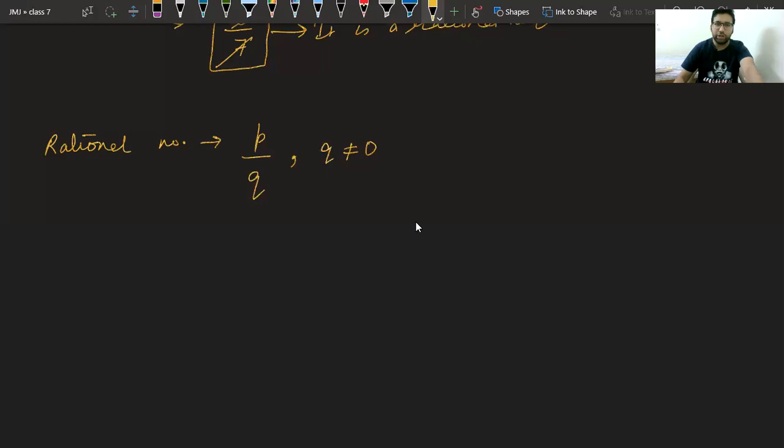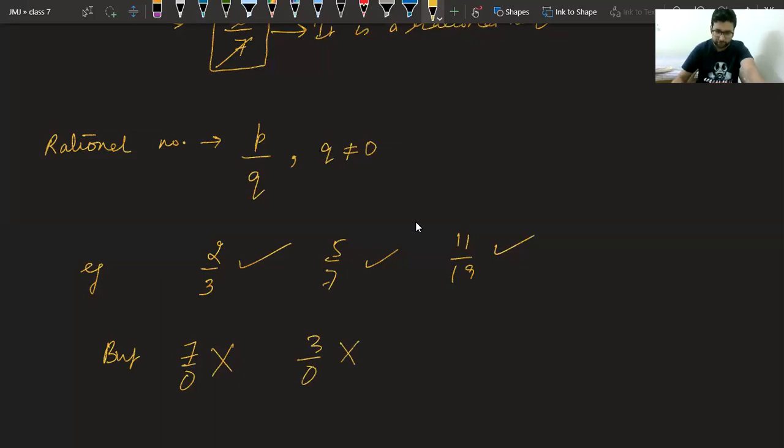That's it. So if you have 2 upon 3, it is a rational number. If you have 5 upon 7, rational number. 11 upon 19, rational number. But 7 upon 0, not a rational number. 3 upon 0, not a rational number. So you have to understand this thing.